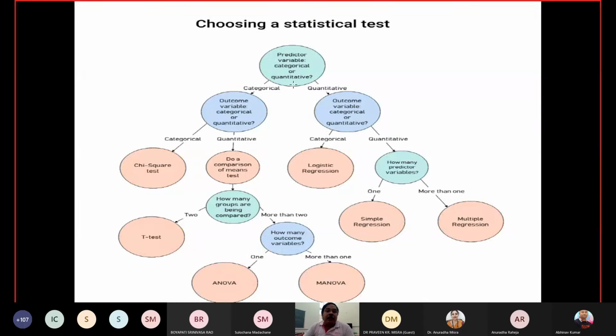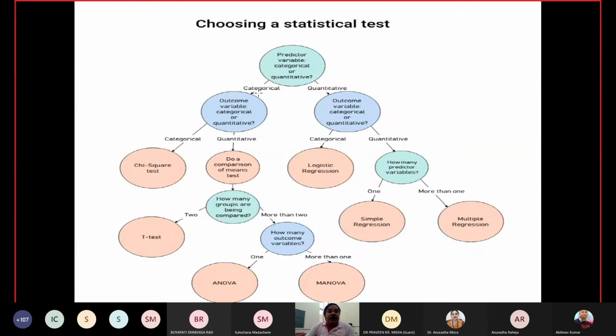Suppose the predictor variable is categorical or quantitative. So it can be in two parts. If the data is quantitative, the outcome variable is categorical or quantitative, then again there are two options. You can go for logistic regression if the outcome is categorical. If it is quantitative, just go ahead. How many predictor variables are there? If it is one, go for simple regression. If it is more than one, go for multiple regression.